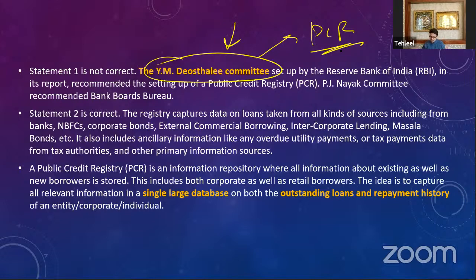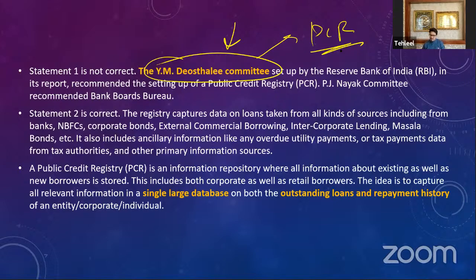We should have a database wherein we will see the money that is getting in as loans, the money that is getting out as loans. Okay. The money that is not coming back, the outstanding loans, the repayment history of a particular company. If a company has taken loans, what is the repayment history of that company?